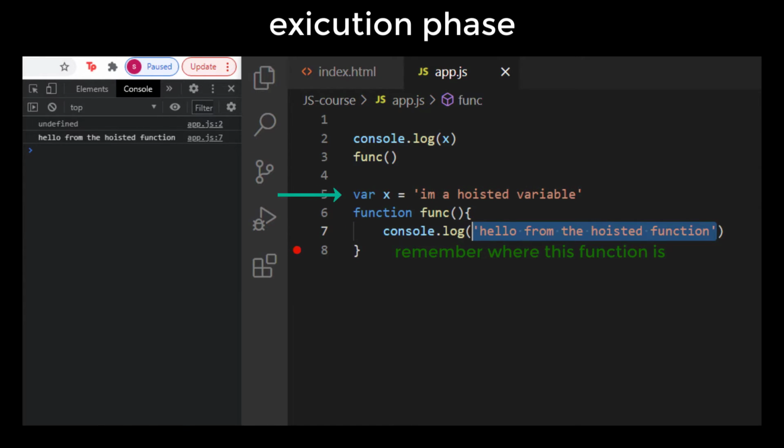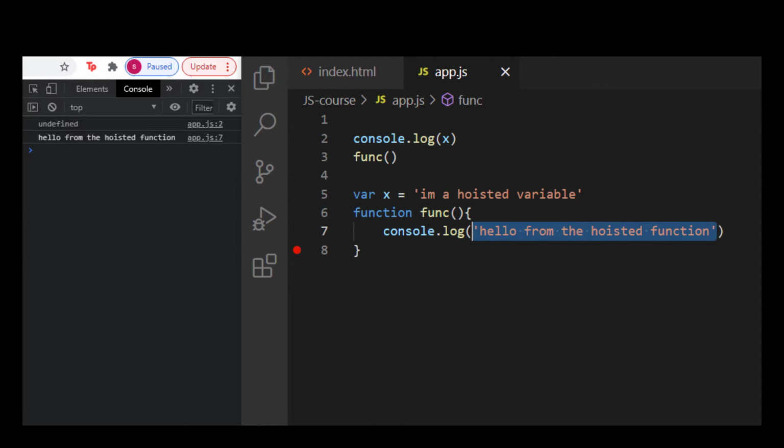Then after that it will scroll down again and find that var x has been set equal to "I'm a hoisted variable", so therefore it would set x equal to "I'm a hoisted variable", and no longer is it set equal to undefined. And then it will scroll down to the last function. This is a function declaration, not a function call, so it does nothing with that, and then the program ends.